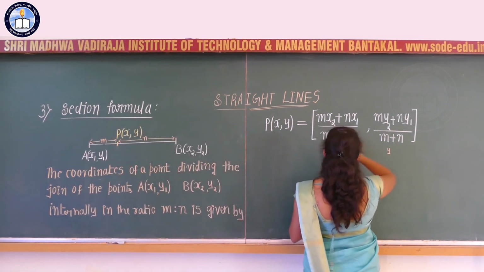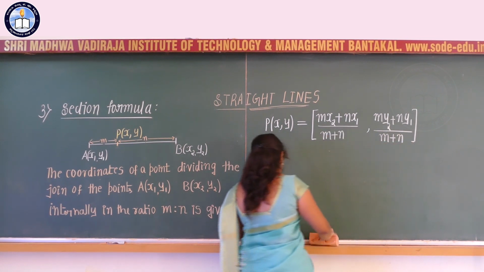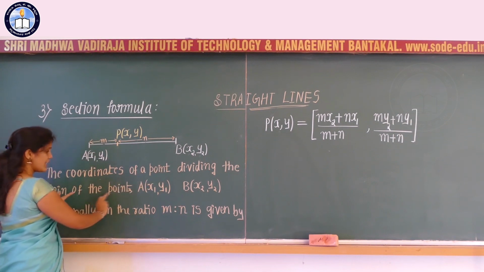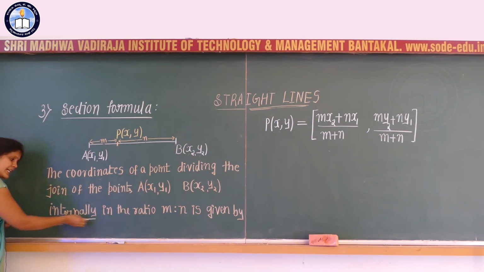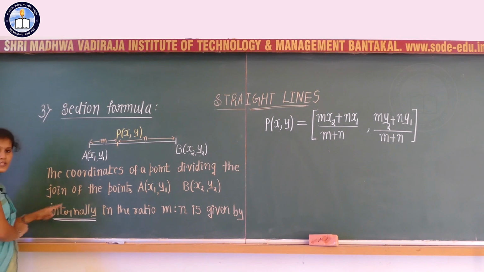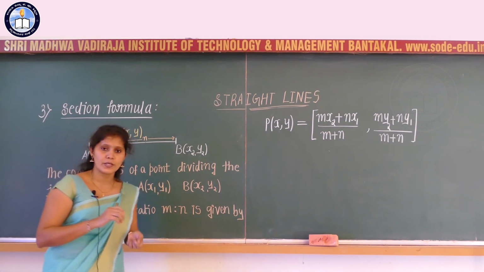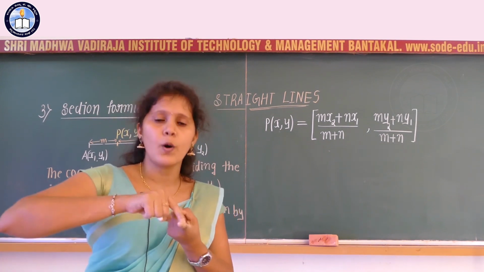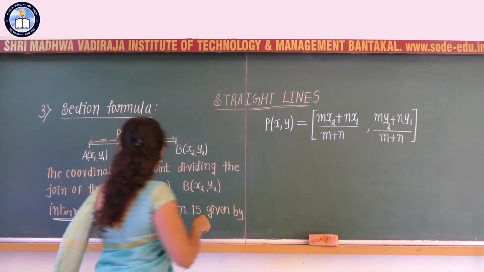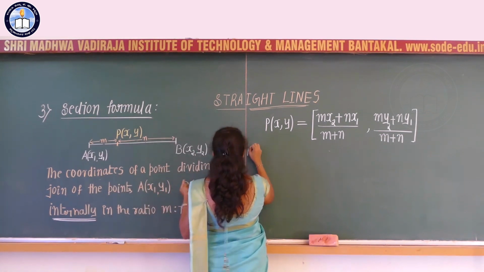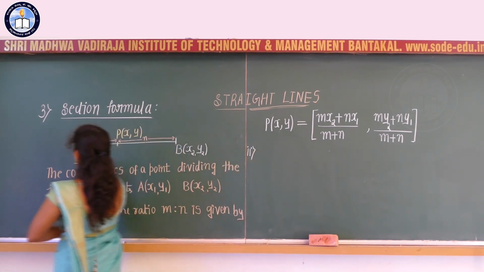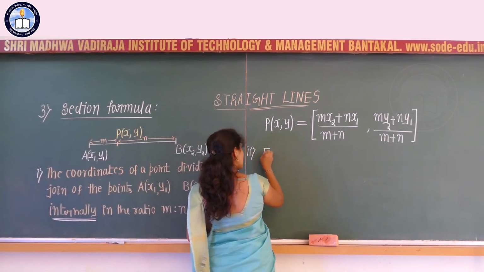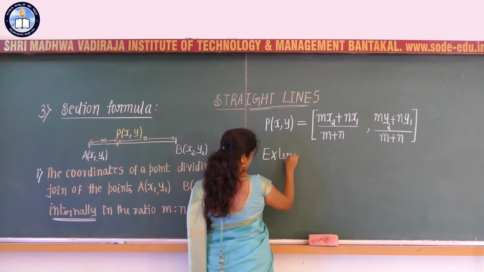Let me continue with the same formula. We have already considered the coordinates of a point which divides the line segment joining two points internally in the ratio m:n. Internally in the ratio m:n means that the point P lies between the two points A and B, correct? The first part is internal division, and the second part I am going to consider as external division.